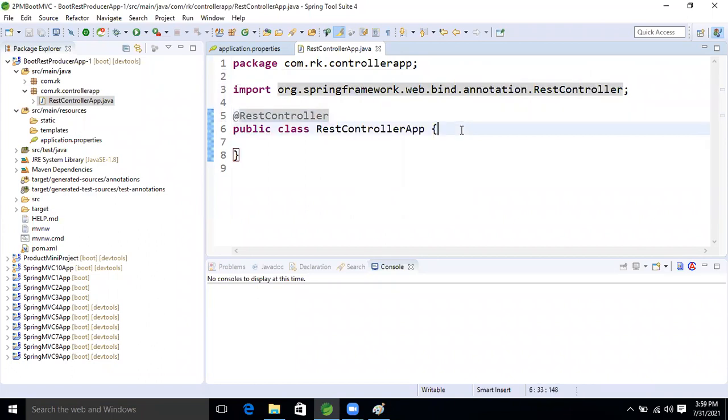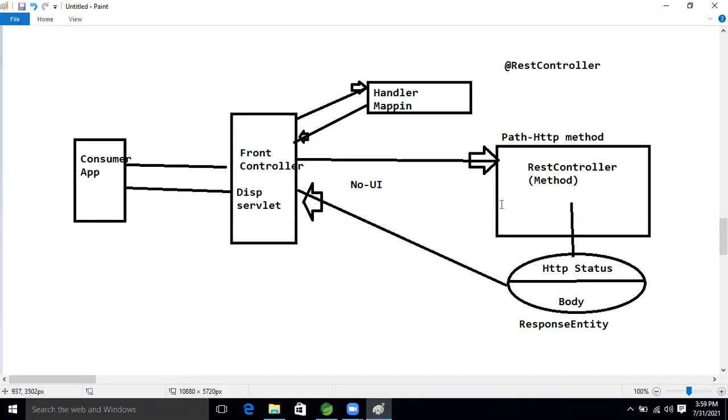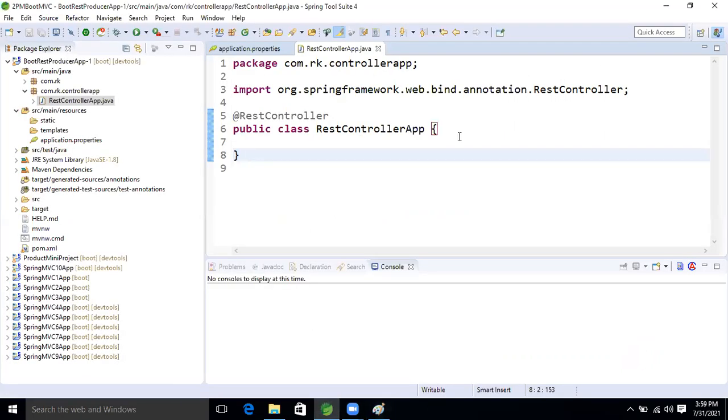Here we will take one method. But in Spring MVC, we take the return type as String, the model or page. But here, which return type will we take now, guys? Response entity. ResponseEntity. Yes.